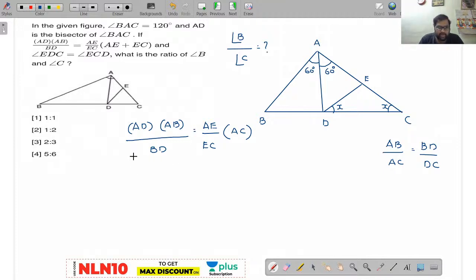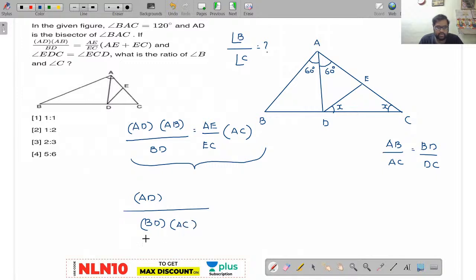Now observe here, I will rewrite this equation like this in order to have a clear understanding. AD divided by BD into AC divided by AB is equal to AE by EC. Can I write like this? Yes, very good, very good.